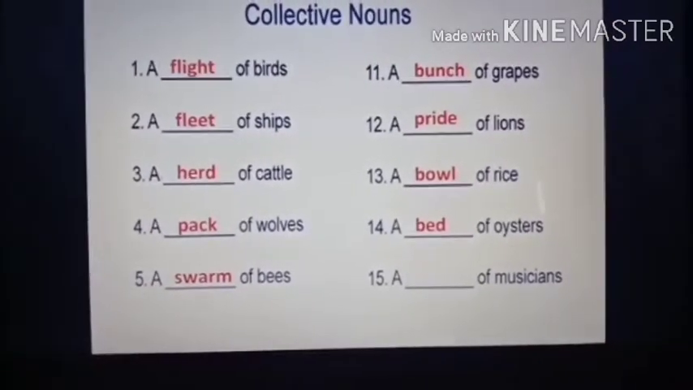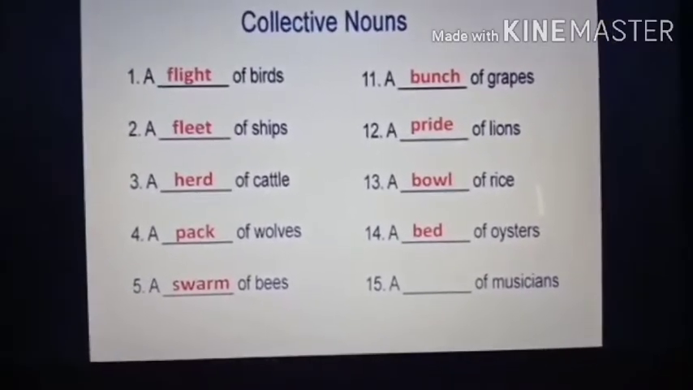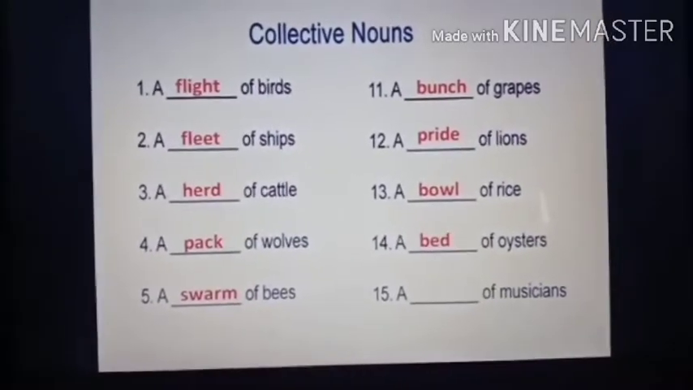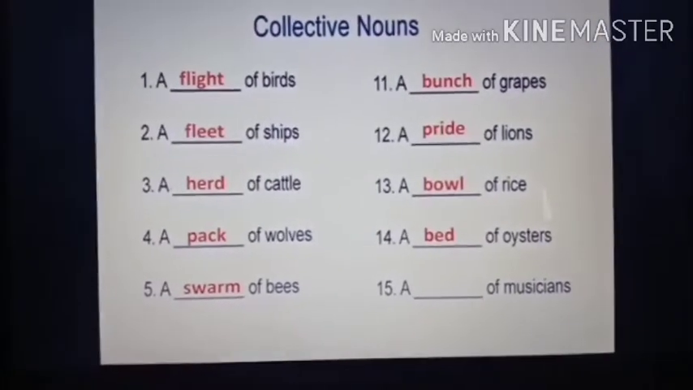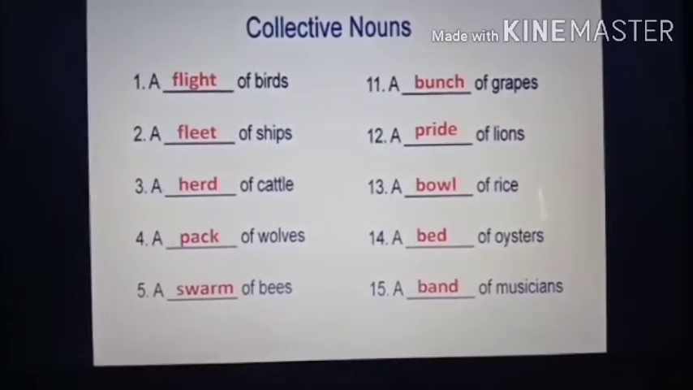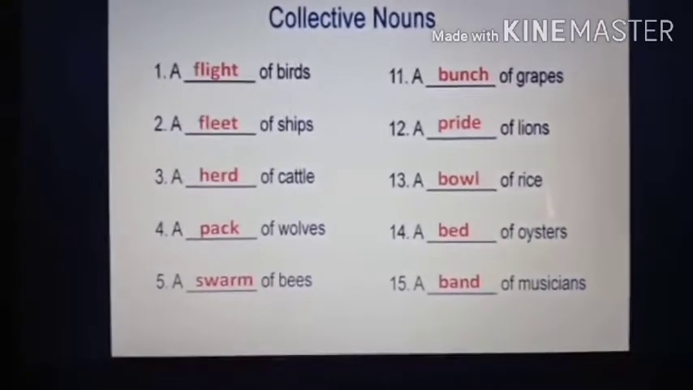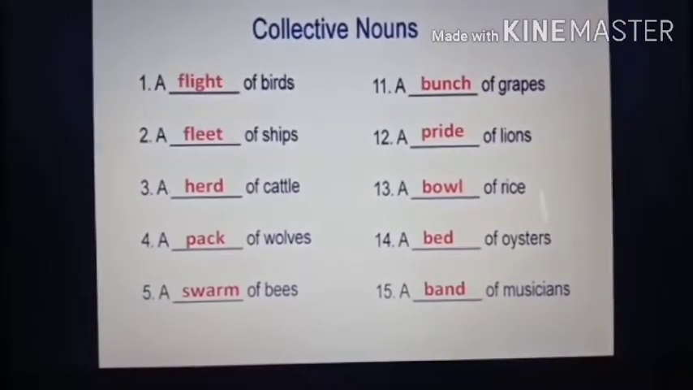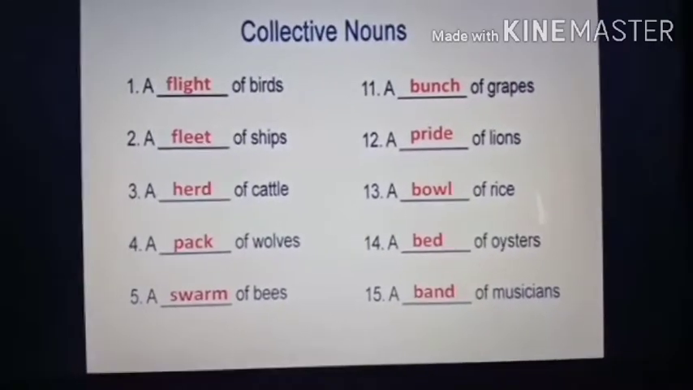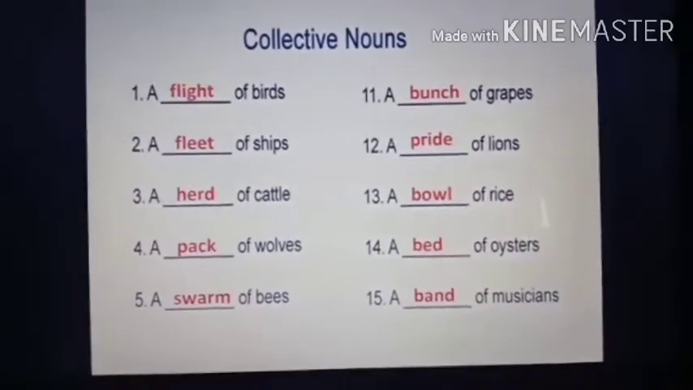Now musicians, this is very easy. When there are many musicians together, you see in a marriage also, lots of musicians are playing. Then when you see a program, a lot of musicians are playing. So you know what a group of musicians is called? It is called a band. It is very simple. Even you have a school band, yes or no? In that also all the students play different musical instruments. So a group of musicians is called a band. So understood, students? These are all the collective nouns.